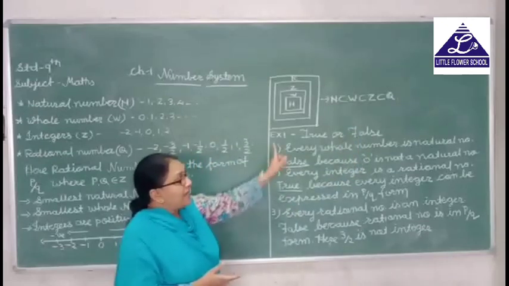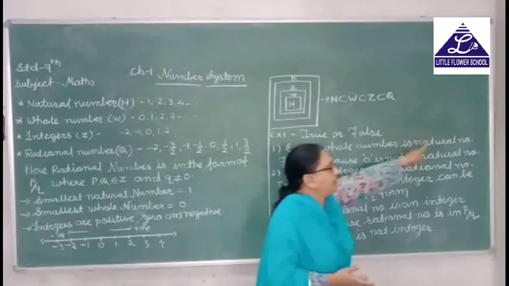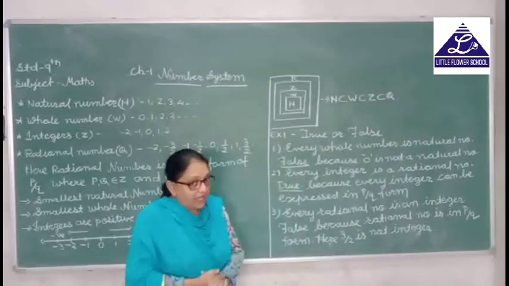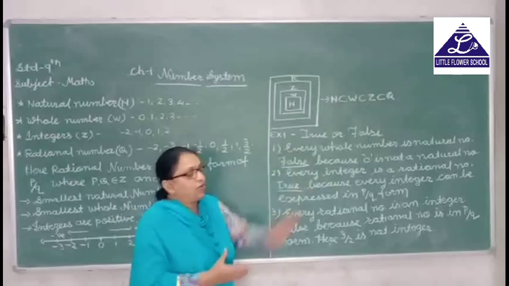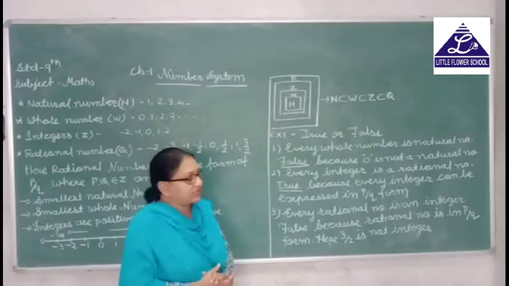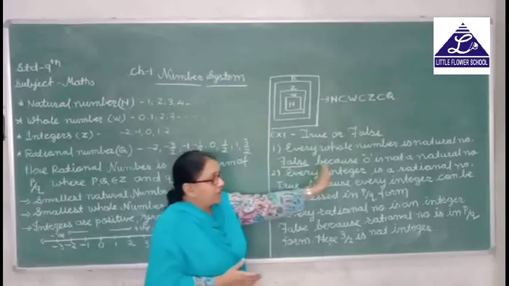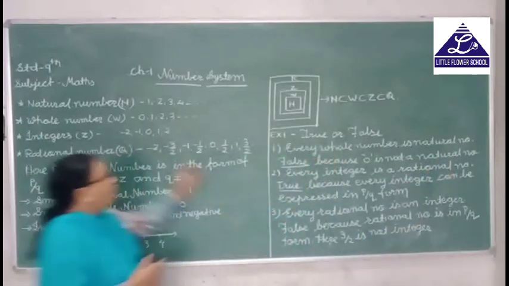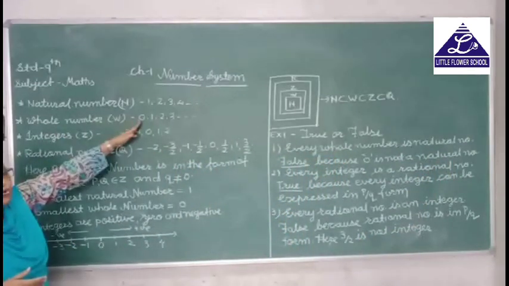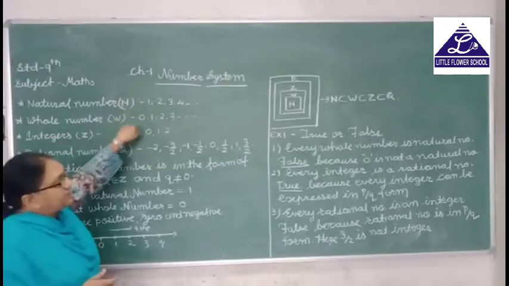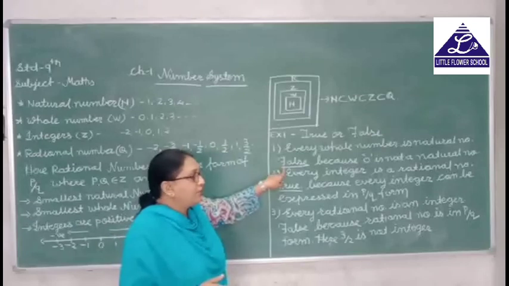So first one, every whole number is a natural number. This is false. It says all whole numbers are natural numbers, so this is a false statement because 0 is not a natural number. Why? Because whole numbers begin with 0, and 0 is not present in the natural numbers, and that is why this statement is false.